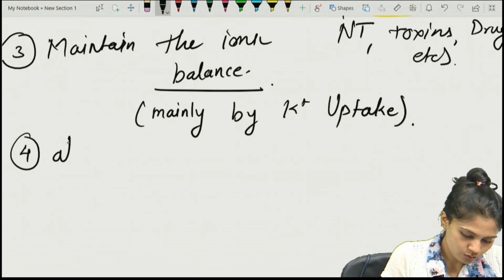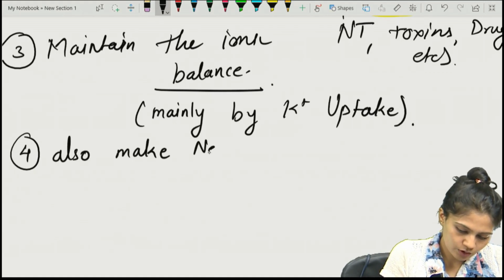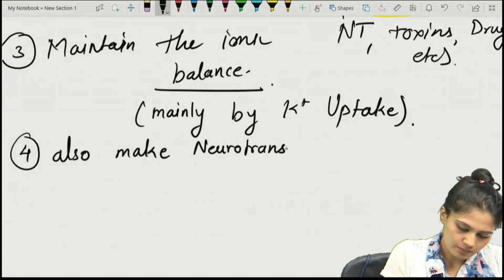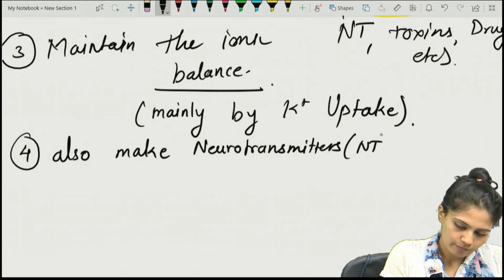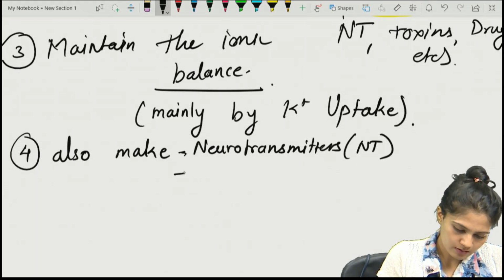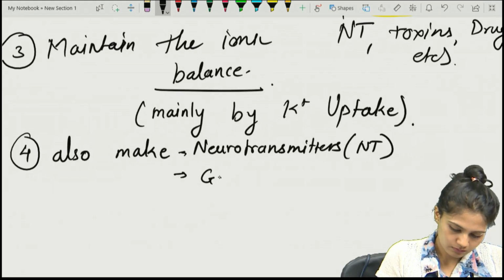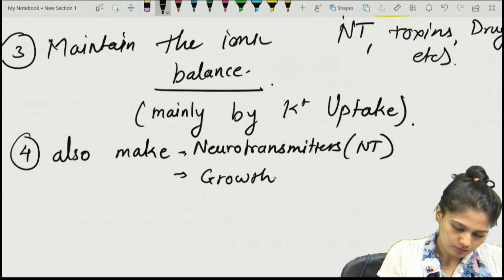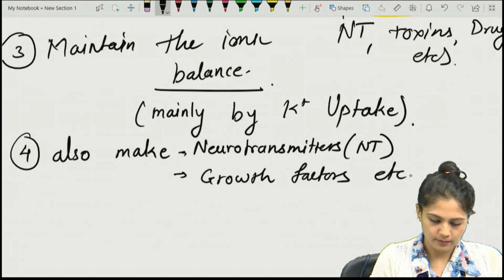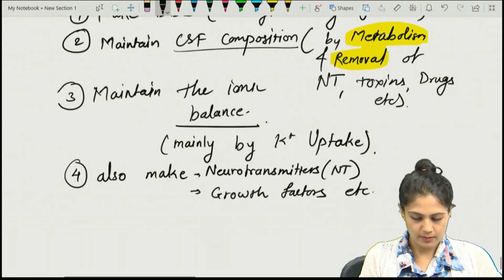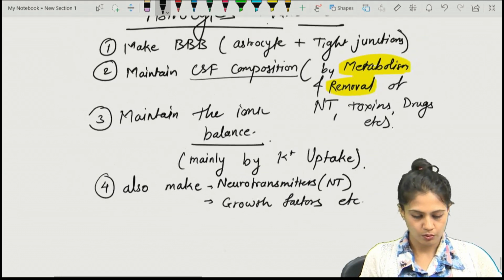So they form the neurotransmitters as well as the growth factors.